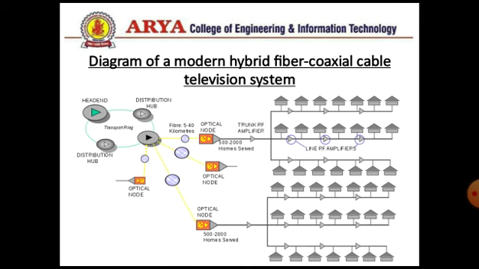We can say that a single optical node will handle 500 to 2000 homes or households. So you can see one optical node will handle 500 to 2000 homes. If we increase the number of optical nodes, then by default the number of subscribers being serviced increases, and the range of the fiber is around 5 to 40 kilometers. So it's very complex, and it is also being expanded in future.